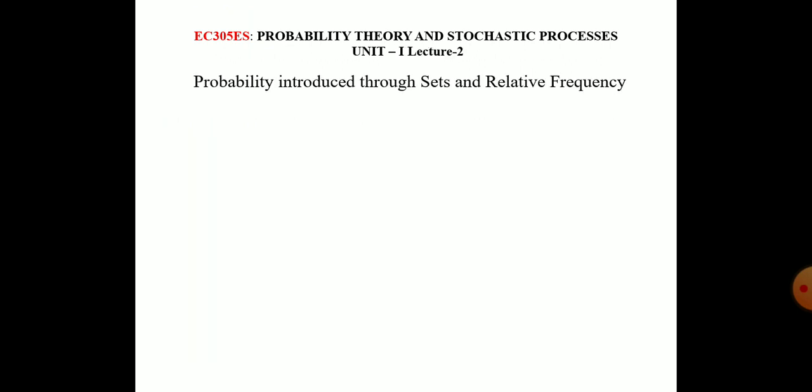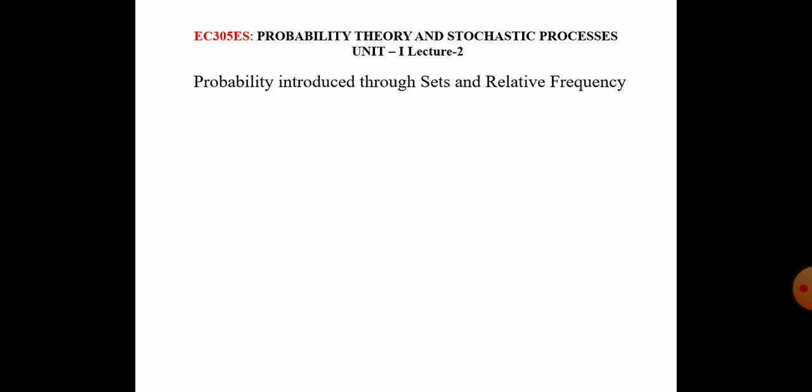Now I am going to the first topic: probability introduced through sets and relative frequency. My dear students, you have all completely studied this at intermediate level. After the intermediate, we are coming to graduation. At intermediate level, you studied the algebra of sets: sets, operations, Venn diagrams, and identities.